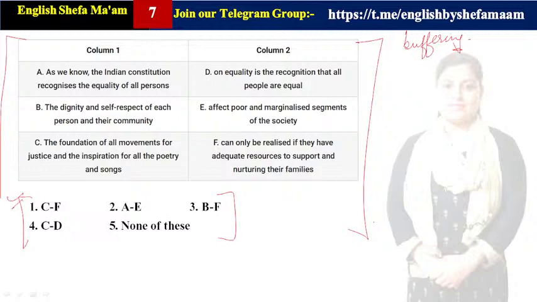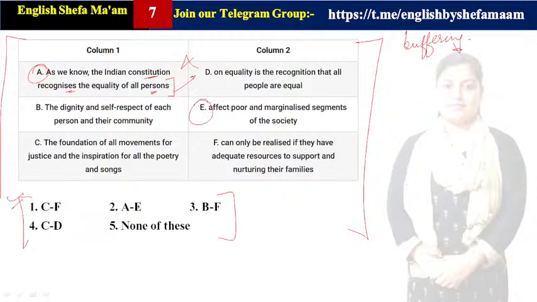Let us check, guys. So here the first one is A1. Let us check A1. As we know, the Indian Constitution recognizes the equality of all persons, right? हमारे Indian Constitution में we do say that every person is equal, right? So it should be correlated with the same issue. On equality is the recognition that all people are equal. No, it is not having any grammatical correlation. Contextually and grammatically it is incorrect.